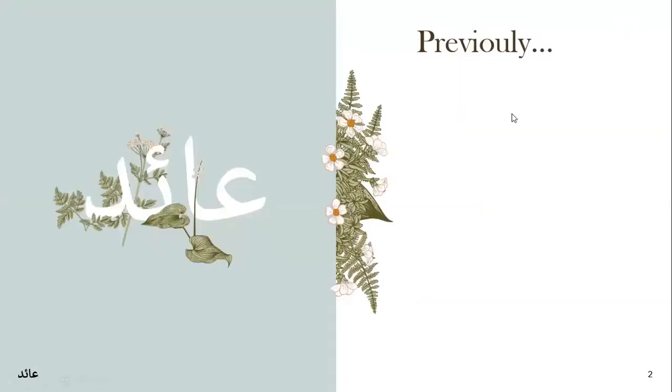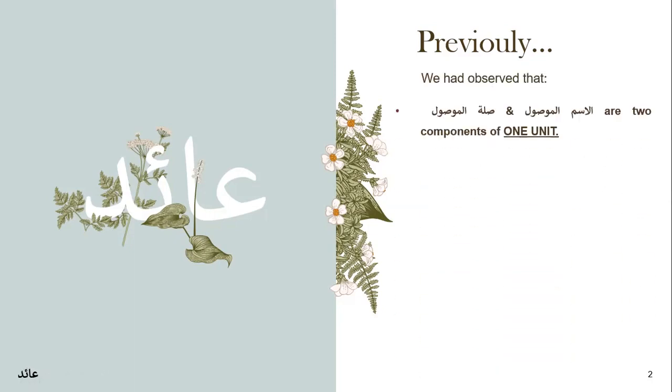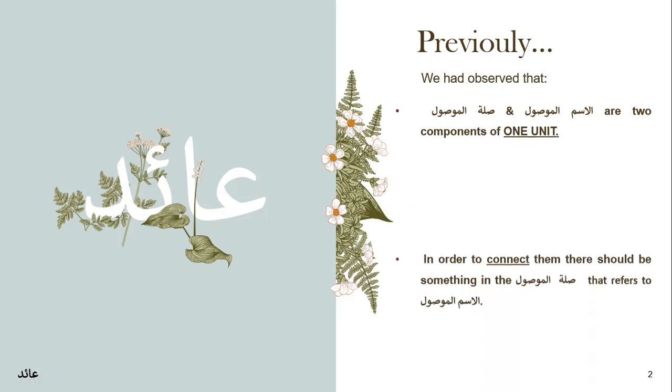Now, previously we have learned that when we are doing a mawsulia sentence, the Ism Mawsul and Silatul Mawsul are two components of one unit. It's an Ism, it's one unit, but there are two components of it.